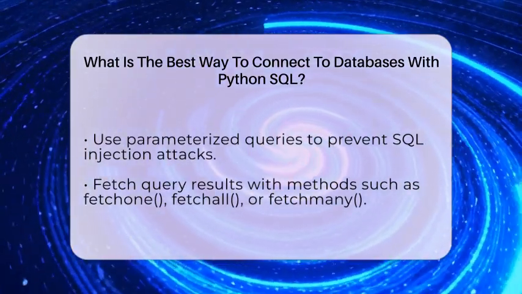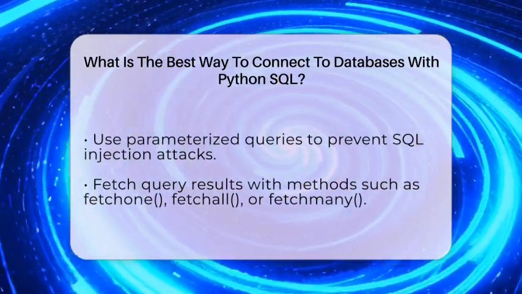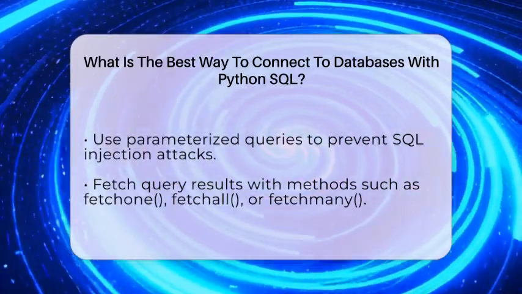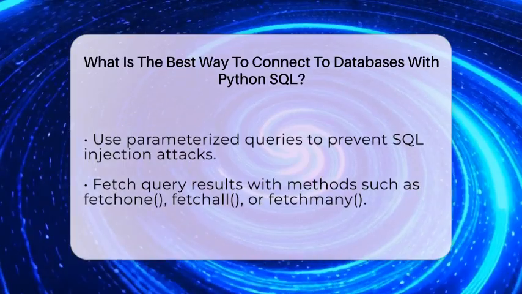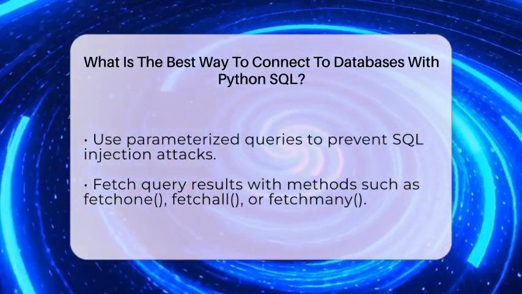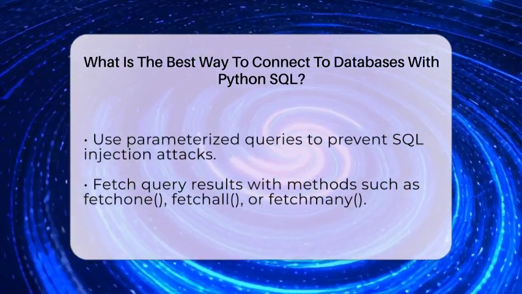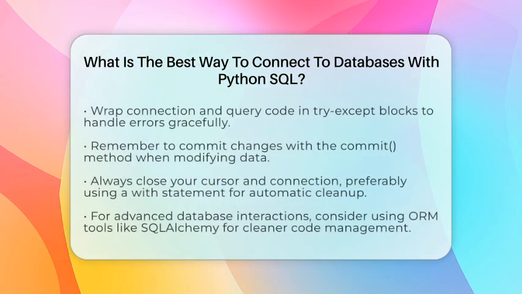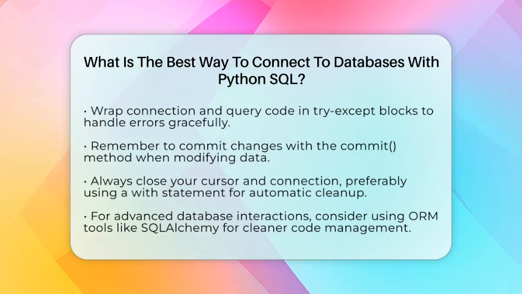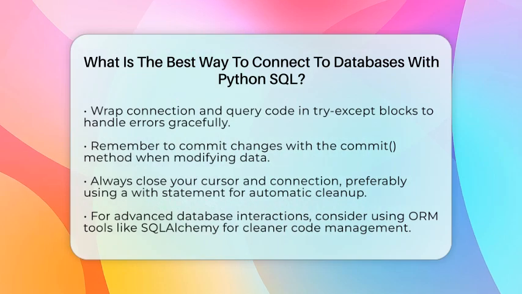Finally, always close your cursor and connection when you're done. Using a context manager with the with statement is a good way to do this automatically, even if errors occur. For example, connecting to a MySQL database involves installing MySQL Connector Python, then writing code to connect, create a cursor, run queries, and close everything properly. This process makes your Python programs capable of storing, retrieving, and manipulating data in a reliable way.